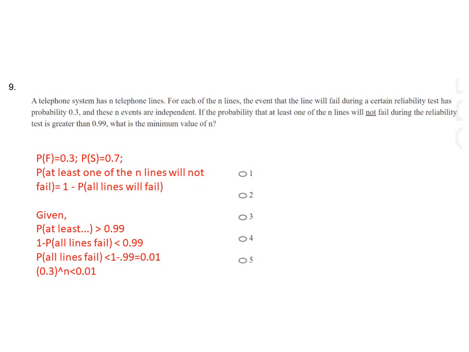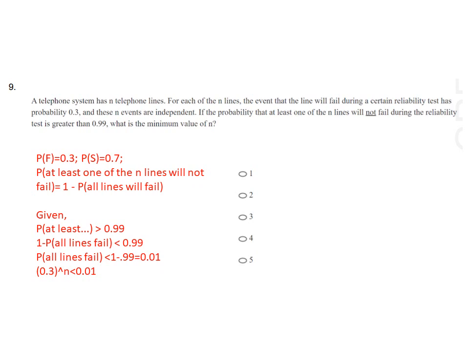So given that the probability is greater than 0.99 and we use our rewritten equation, that is 1 minus probability of all lines failing is greater than 0.99. In this case we alternate the sign. So after solving we get that 0.3 to the power n, where 0.3 is the probability of failure of each line, should be less than 0.01. So we need to find out the value of n.